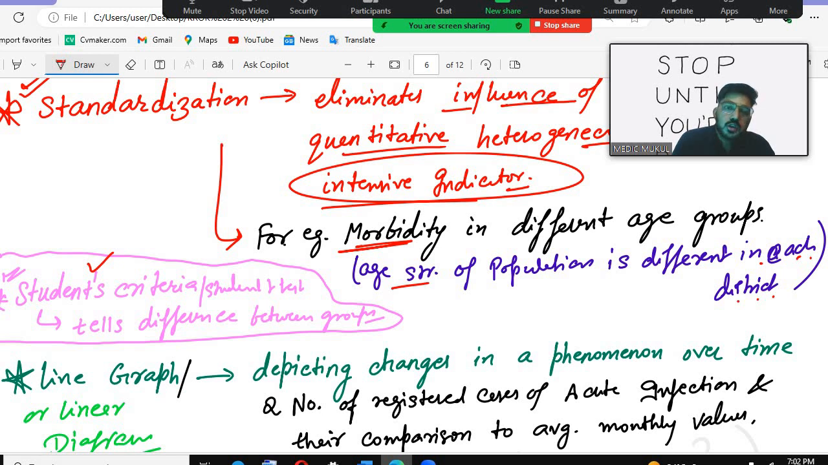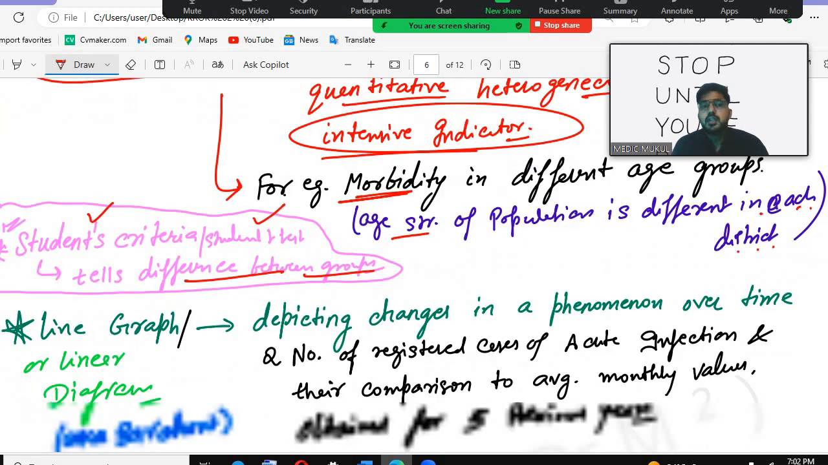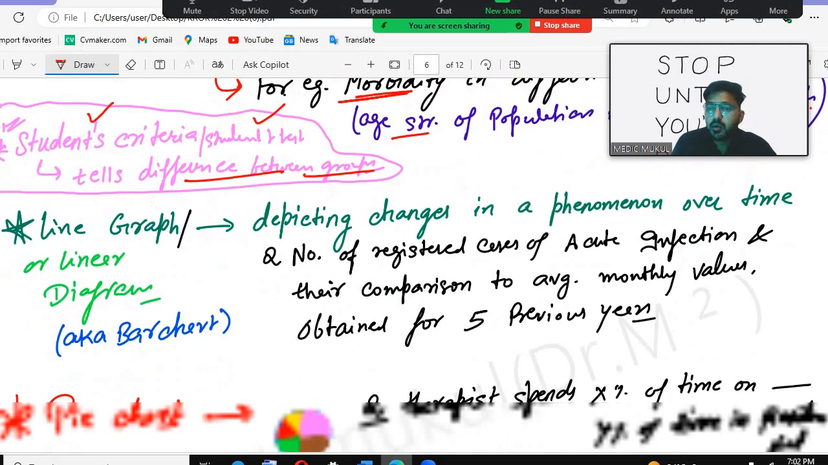Student criteria or the student t-test tells the difference between the groups that we have discussed already. So standardization eliminates the influence, and the student t-test tells the difference between the groups. After that, there is the line graph or linear diagram or the bar chart.